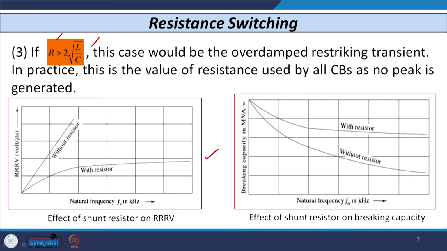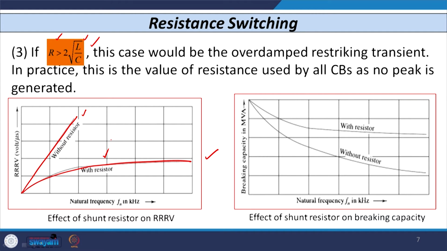If I do not use the resistor, the RRRV keeps increasing as the frequency increases, whereas if I use a resistor across the contact, the RRRV becomes steady after some point, so it reduces compared to the earlier case.